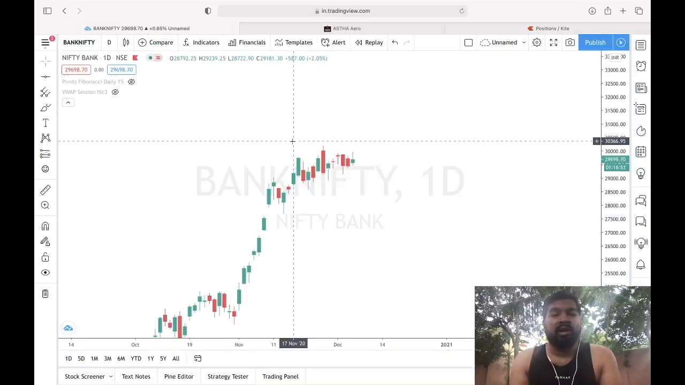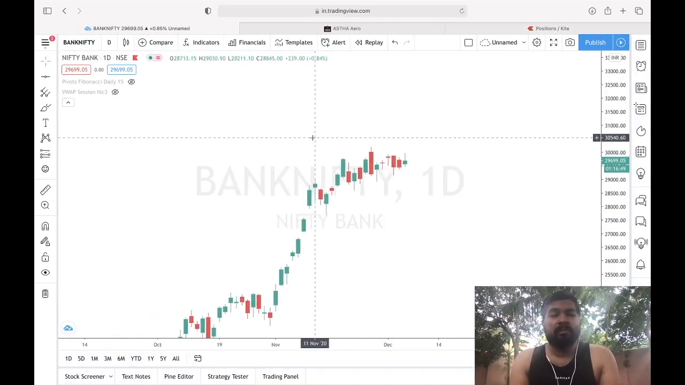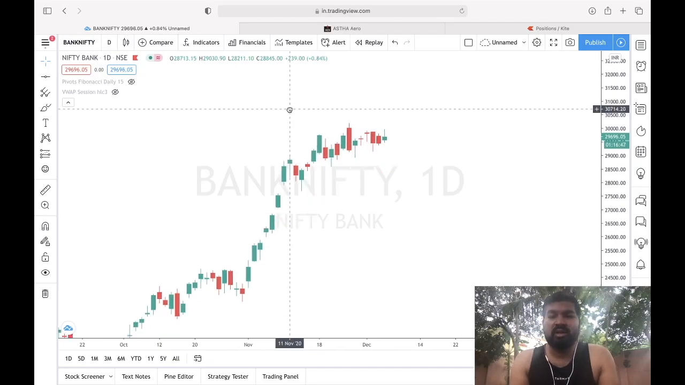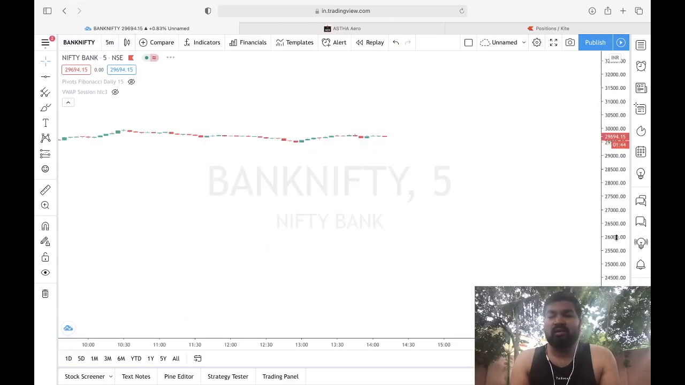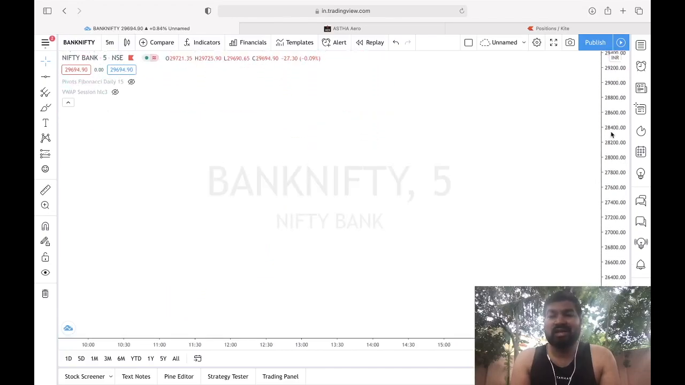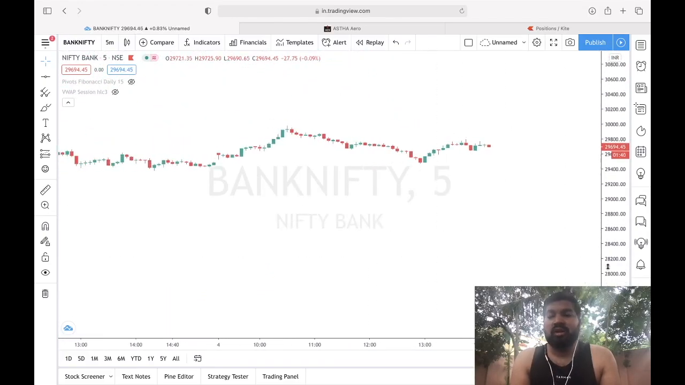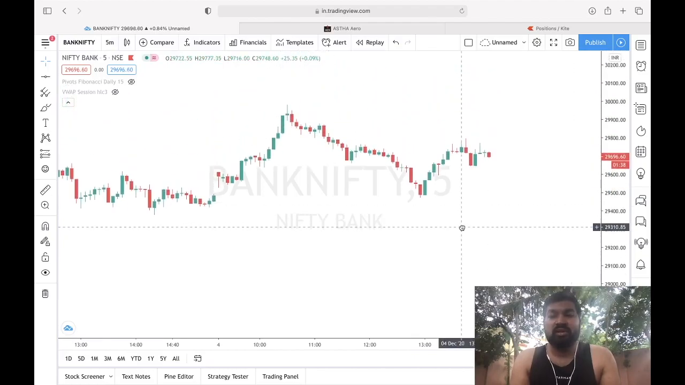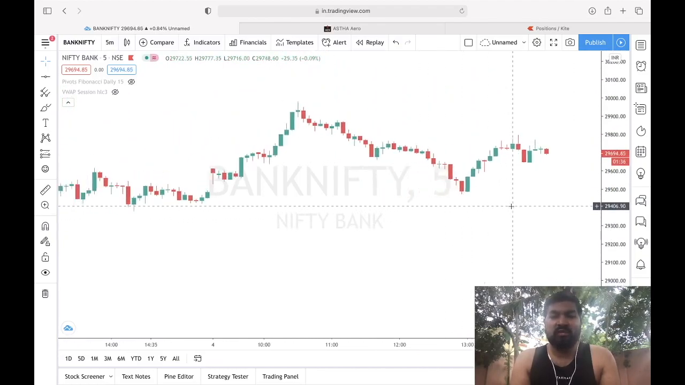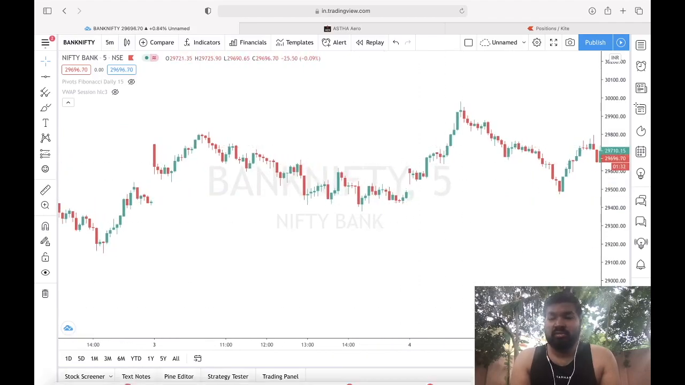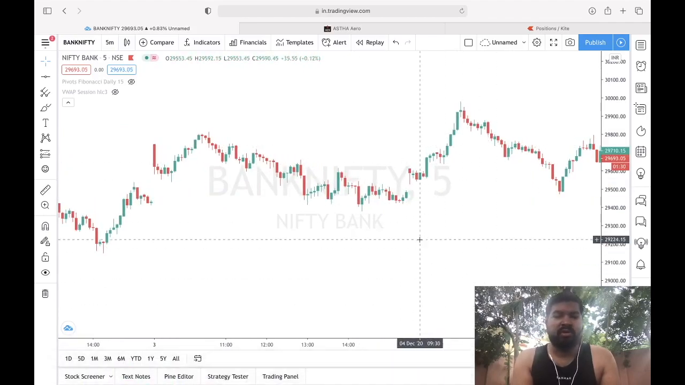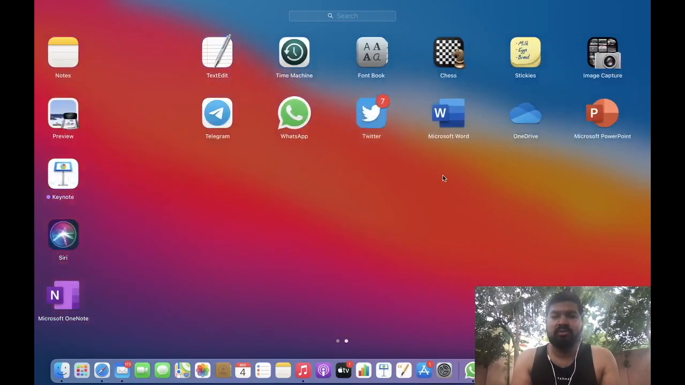Fine. And now let's come to Bank Nifty. These are daily candles of Bank Nifty. First we will see the 5 minutes candle, and first we will see our yesterday's analysis. So what analysis did we do yesterday? Basically it was not a live analysis, but I shared the chart on my Telegram channel. Let me just show you that.